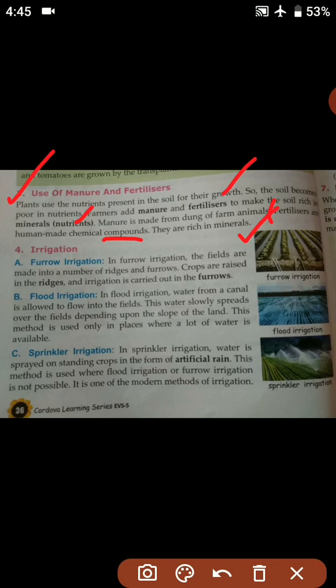So farmers make use of all these kinds of fertilizers and manure in order to increase the fertility of the soil. So students, I hope it is clear to you. So with this we complete today's part.